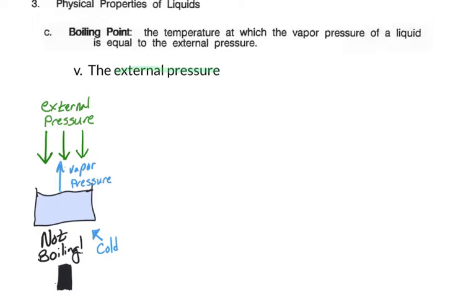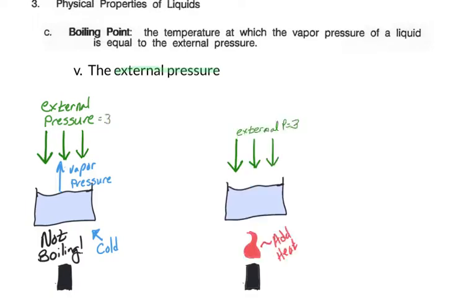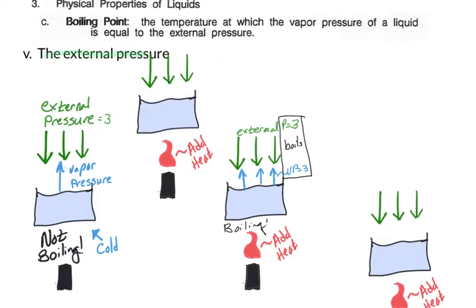Well, hopefully you thought of it, and you thought that you should add heat. So let's do that. Now we've added heat so that the vapor pressure is equal to the external pressure. So we know that by raising the temperature, we've increased the vapor pressure of the liquid. That's our first process. Now let's change the external pressure.